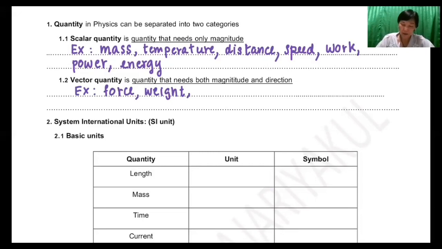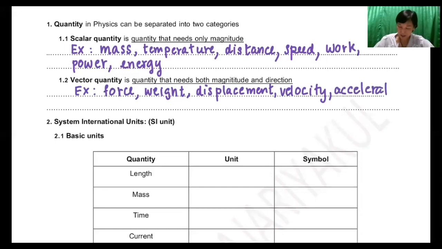Another example of vector quantity is displacement. It's similar to distance but not the same. Next is velocity. Velocity is also similar to speed but not the same. Another one is acceleration.